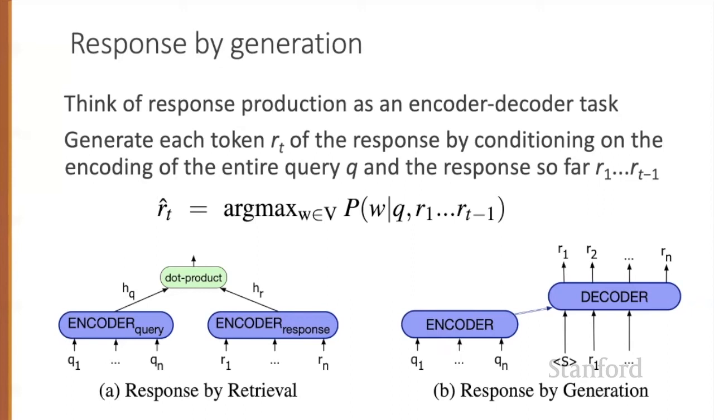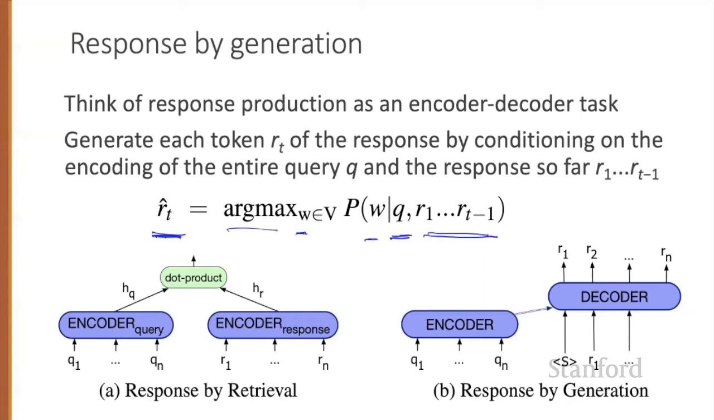Encoder-decoder models generate each token, R sub t, of the response by conditioning on the encoding of the entire query and the response so far. So response tokens 1 through t minus 1 will help us generate response token t. To generate the next token, we take the argmax over all possible tokens in the vocabulary of the probability of that token given the query and the tokens we've generated so far.